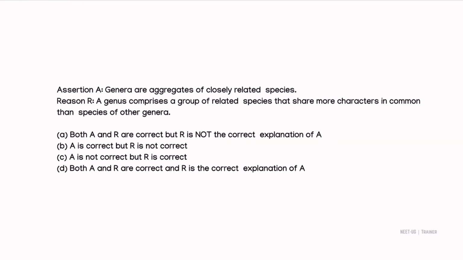Now coming to the next question. This is also an assertion and reasoning question. Assertion is, genera are aggregates of closely related species. That is the basic fundamental definition of genera. So this is definitely true. And the reason was, a genus comprises a group of related species that share more characters in common than species of other genera, which is also true. This is also a fundamental definition in other form actually. So both A and R are correct, but R is not the correct explanation of A.